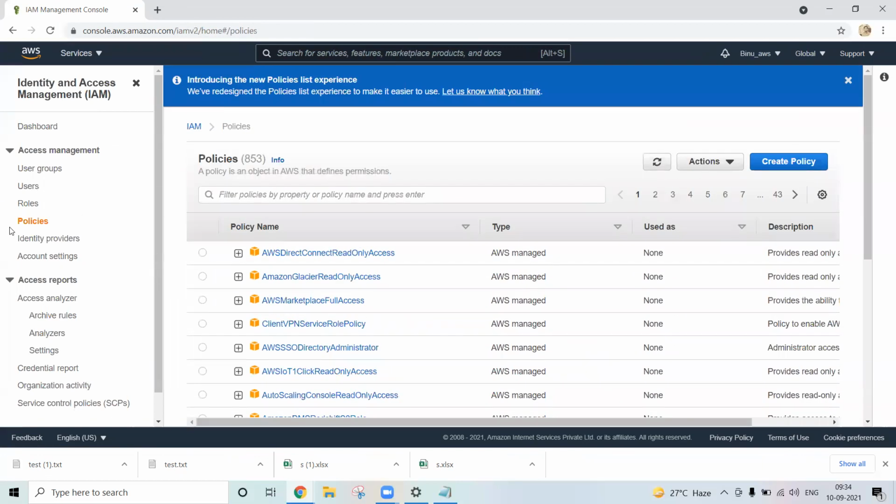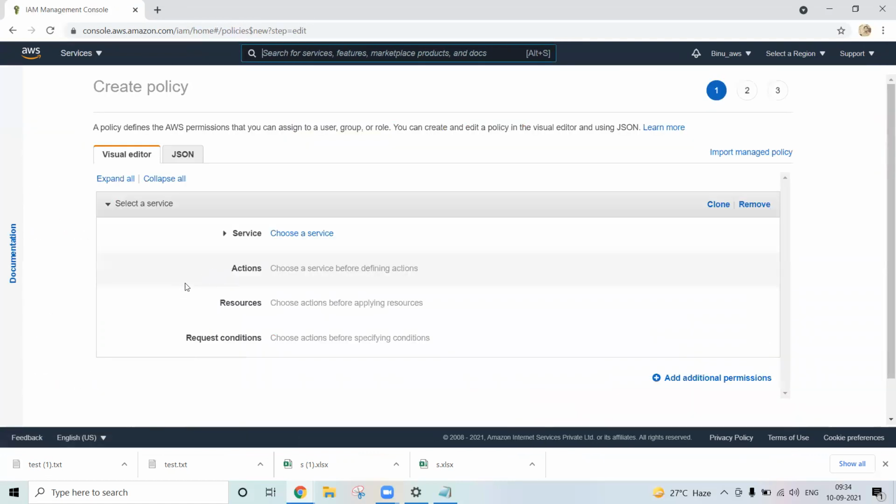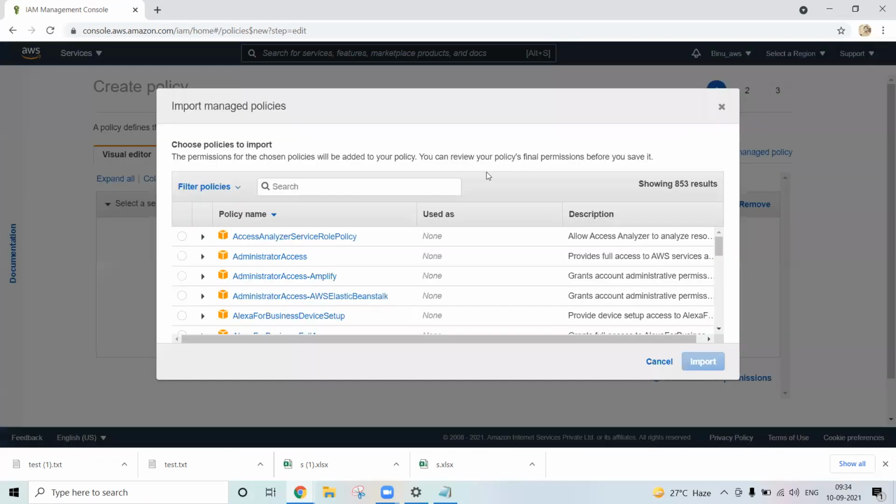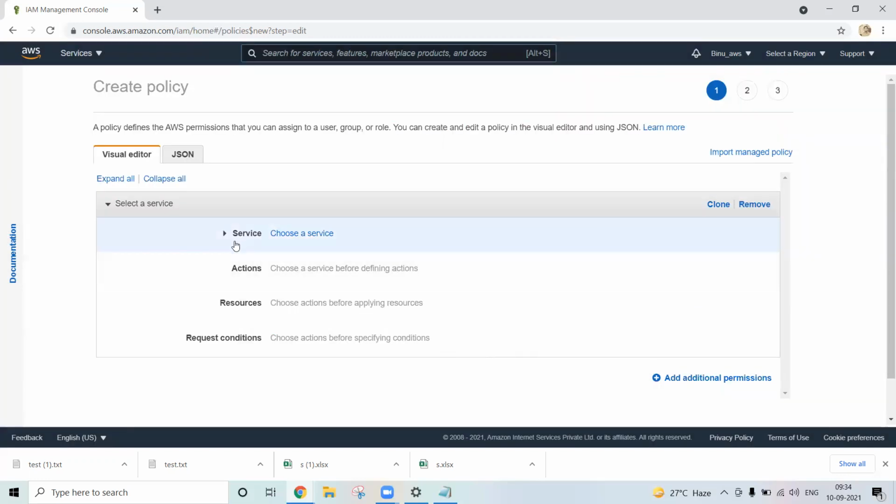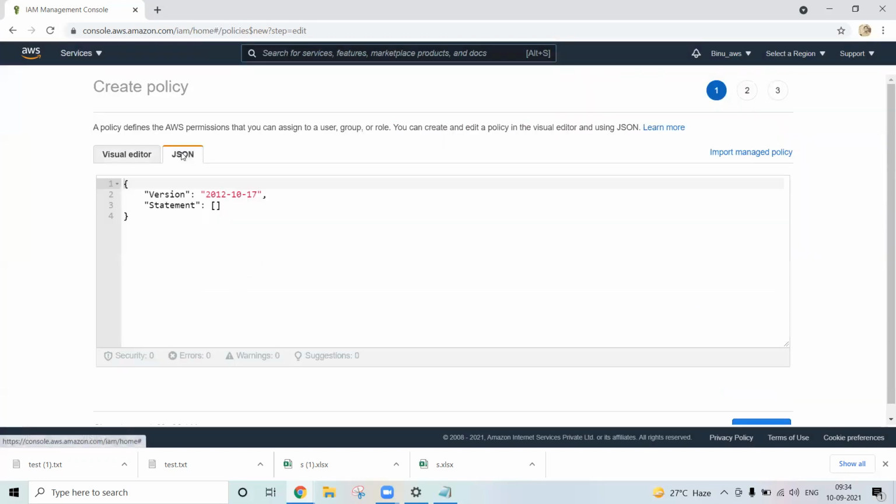You can generate the policy. Create policy. This is a managed policy, which means it has already been created, right? Now JSON: you can write the JSON, as the policy becomes JSON format.